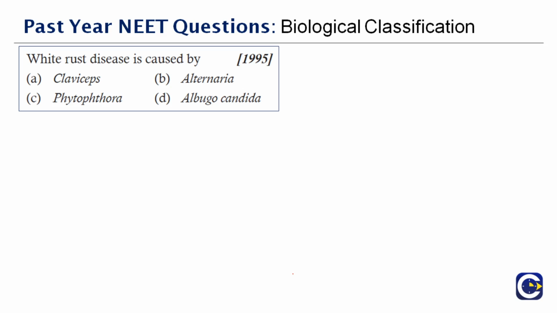White rust disease is caused by dash. So you're given 4 options here: Claviceps, Phytophthora, Alternaria and Candida. The correct answer is option D. This is an obligate parasite which causes white rust on the members of family Cruciferae and some other hosts.